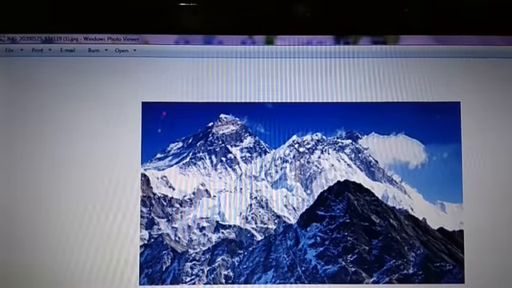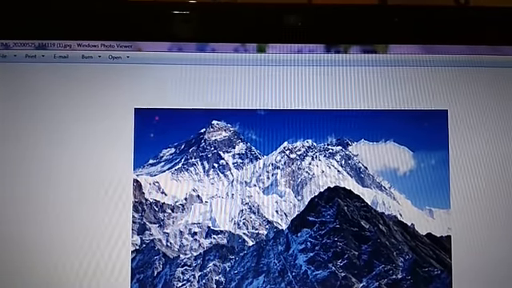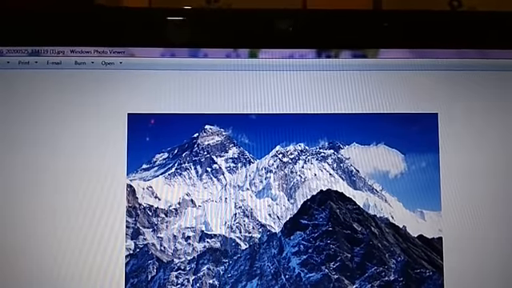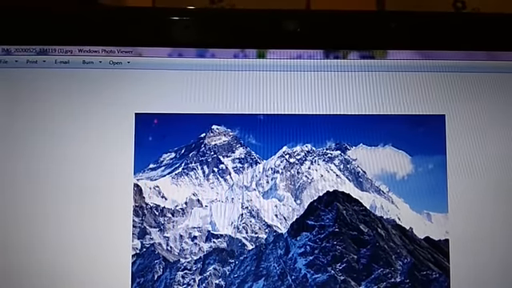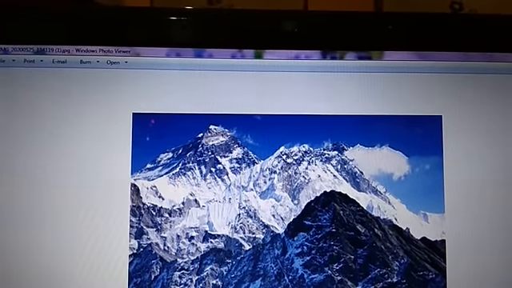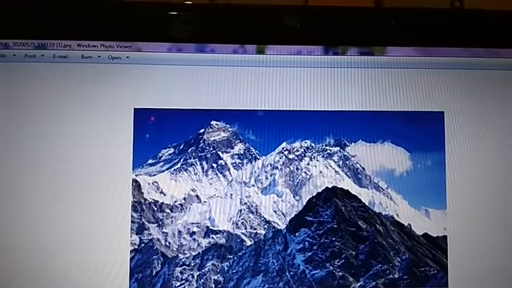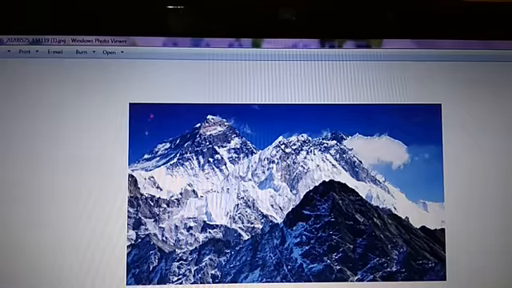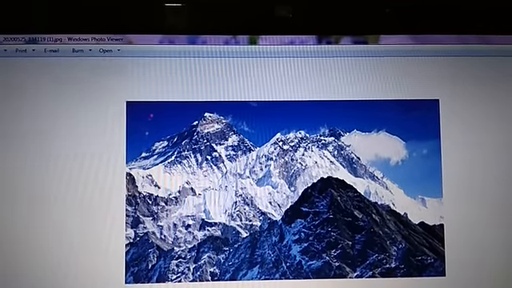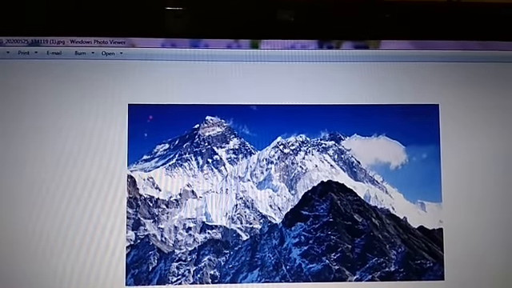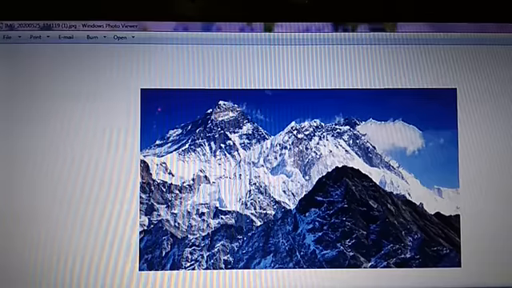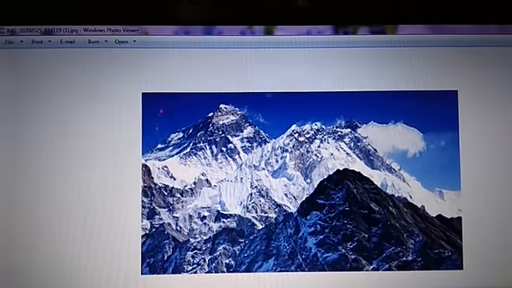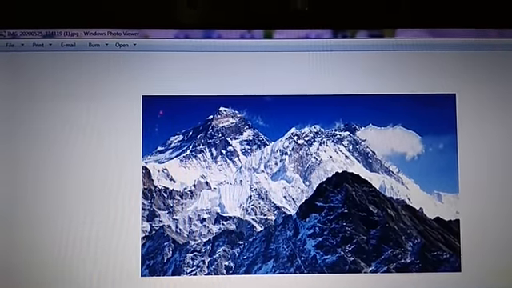Glaciers are rivers of ice. Many glaciers have their source in the northern Himalayas. In fact, the Gangotri glacier is also found in the Himalayas. The river Ganga originates from the Gangotri glacier. So there are many such glaciers found in the Himalayas, and that is why it is called the abode of ice.